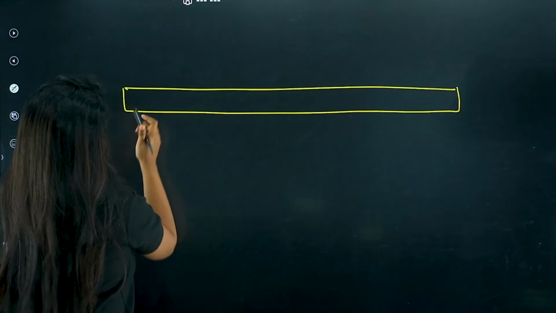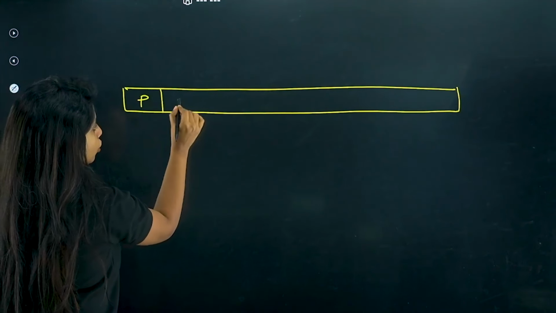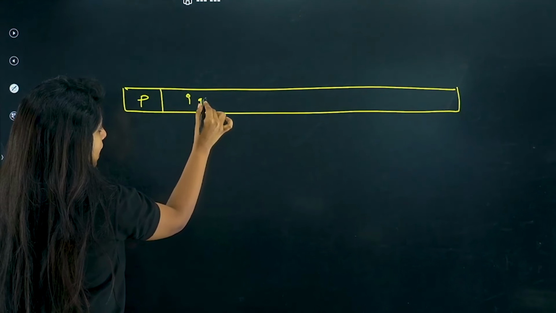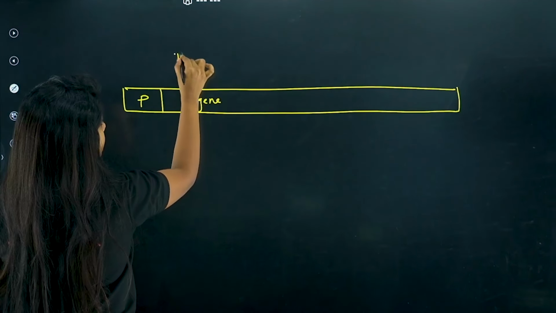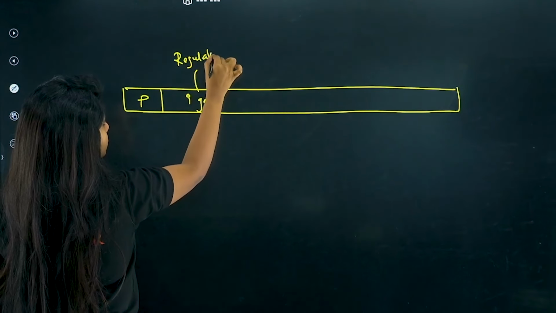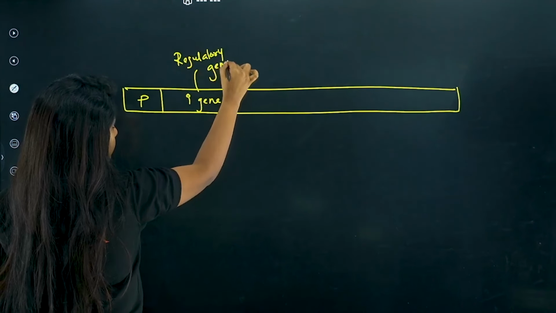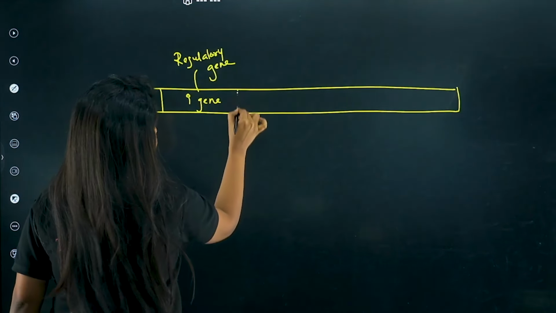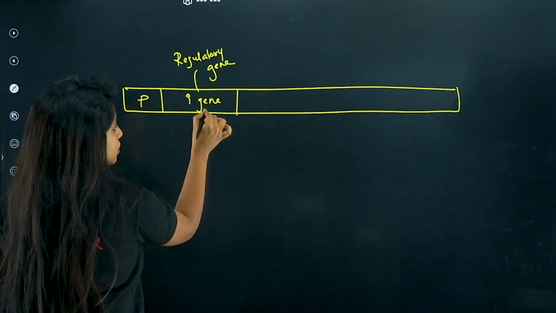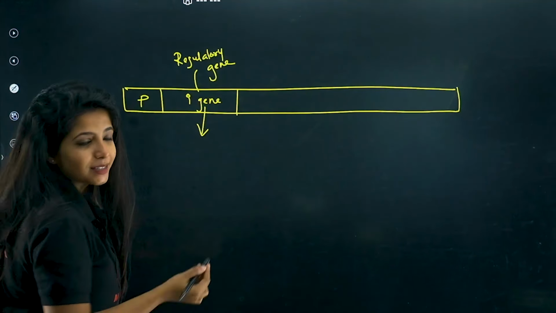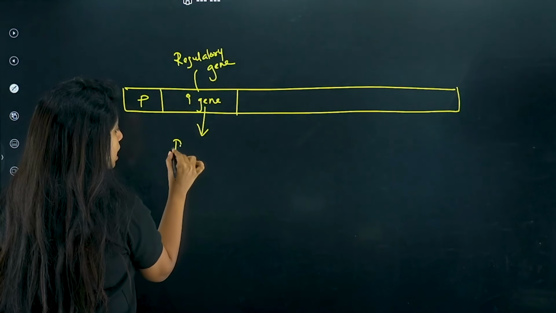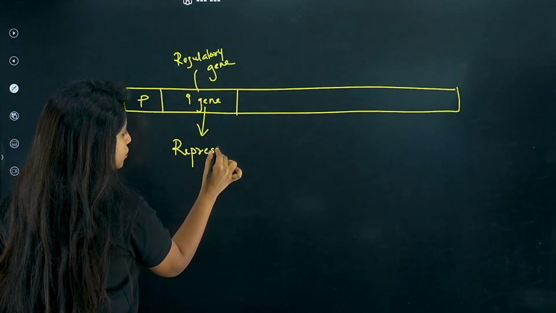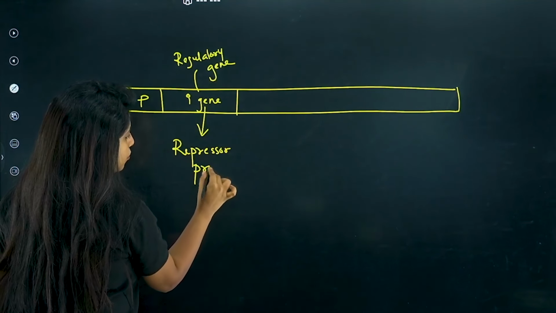Okay. You have a promoter region. You have an I gene. This I gene is what? Regulatory gene. Okay. So this is a promoter for this particular gene. What does it do? It regulates. What is it regulating? How is it regulating? By basically producing a protein that is known as repressor protein.